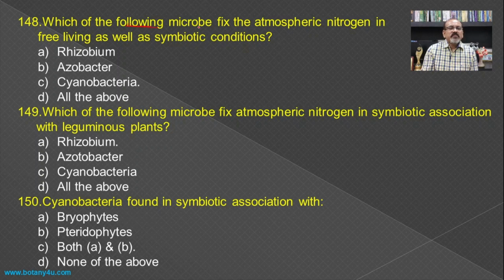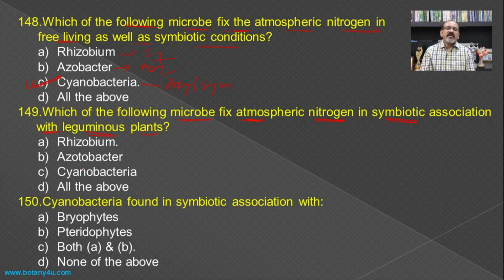Then which of the following microbes fix the atmospheric nitrogen in free living as well as symbiotic condition? Rhizobium fixes the nitrogen in a symbiotic condition. Azotobacter fixes the nitrogen in an asymbiotic condition, while the cyanobacteria are in asymbiotic as well as in the symbiotic, and hence the cyanobacteria become the answer for this question.